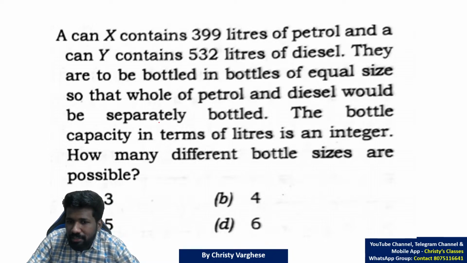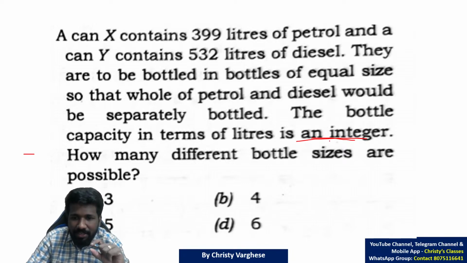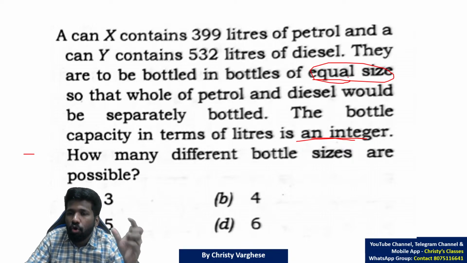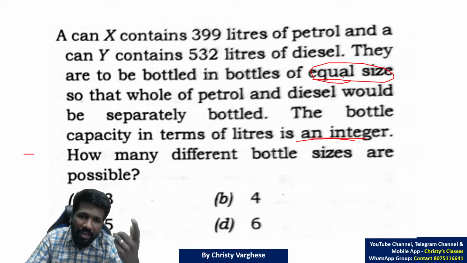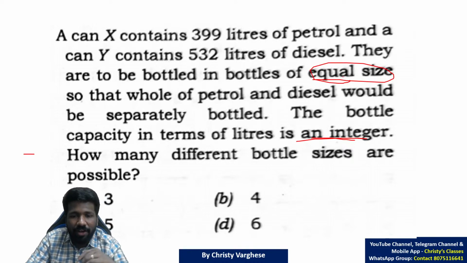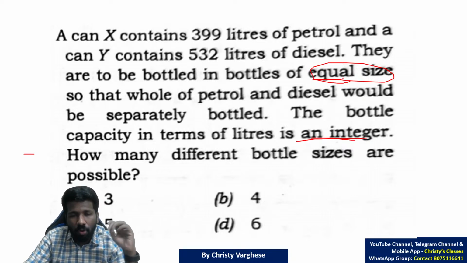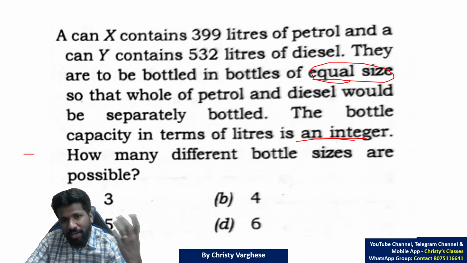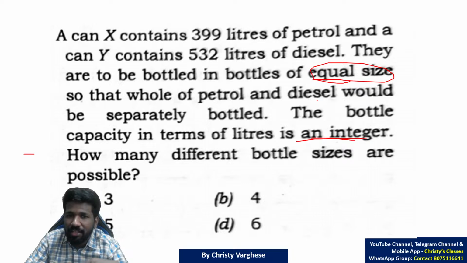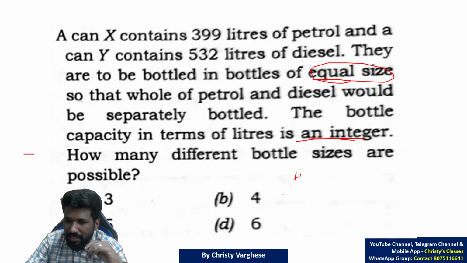Why common factors? Bottle capacity is an integer, so it should be a factor; it cannot be a fraction. And also equal size, that is why it should be a common factor. You can find the highest common factor and then other factors also, or find all common factors. First find the HCF and then find other factors. You can easily find other factors. That is the basic theory.